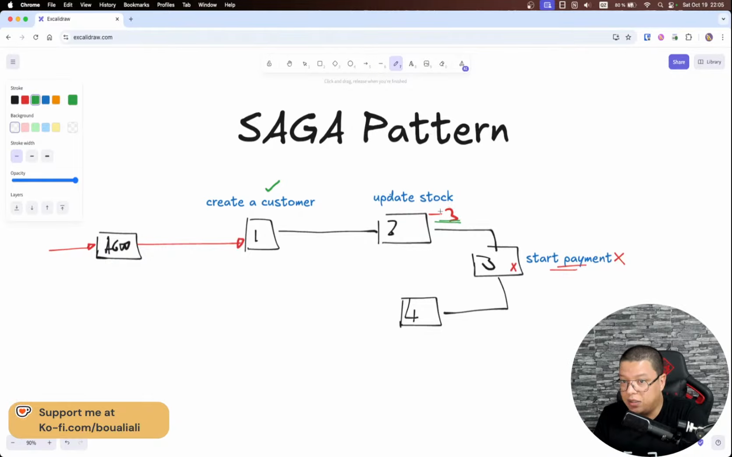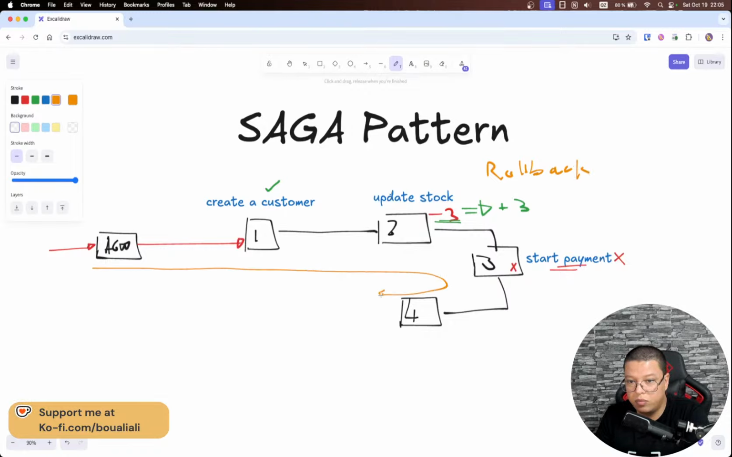But here, if I do not re-update the stock, if I do not move the stock from -3 to +3, just to bring back what was deducted, my system is not consistent. So in this case, I need to have a kind of rollback. Here we need to talk about rolling back. We need to roll back the transaction, because all this, we call it a transaction. This one is a transaction. So I need to roll back this transaction.